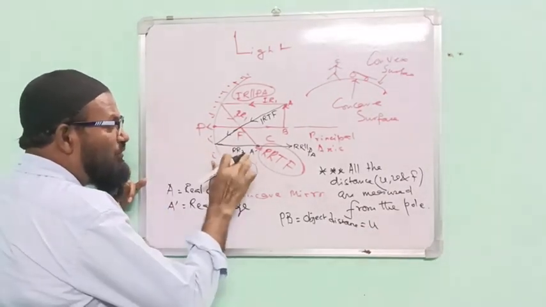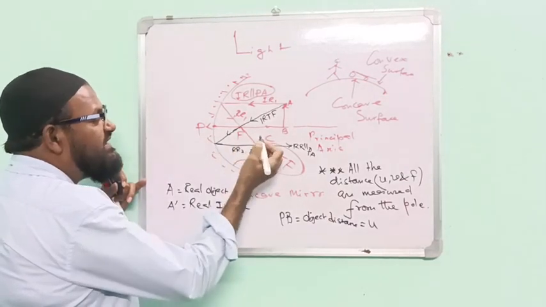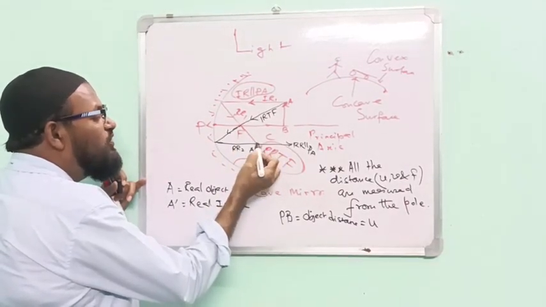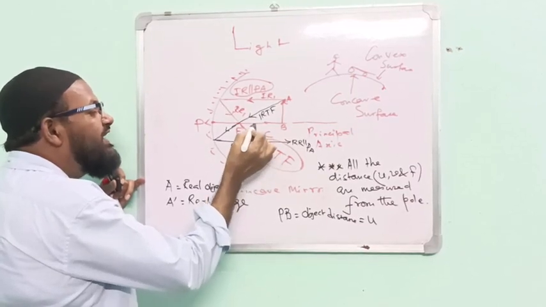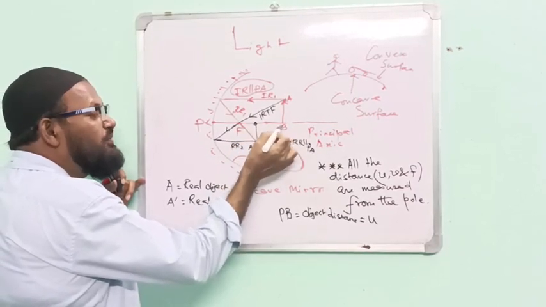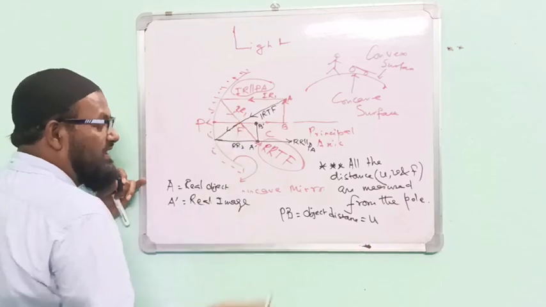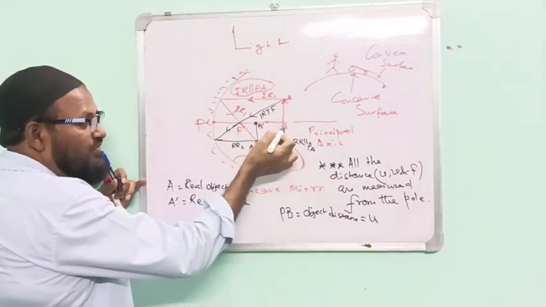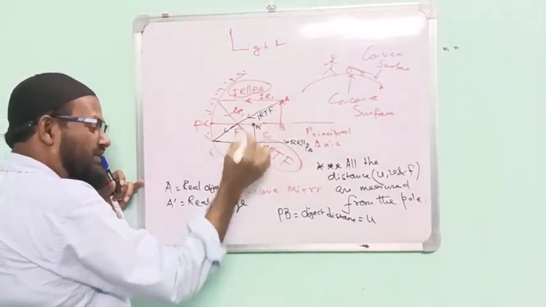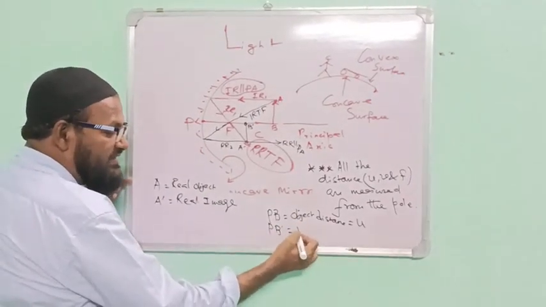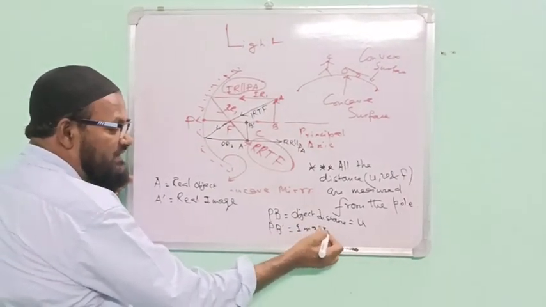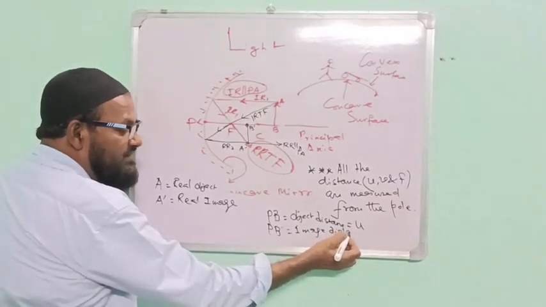In this case, if you draw a normal by a continuous line, this is B and this is B dash. This B dash is the image of this. What is the image? Real image. In that case, sir, PB dash is the image distance.